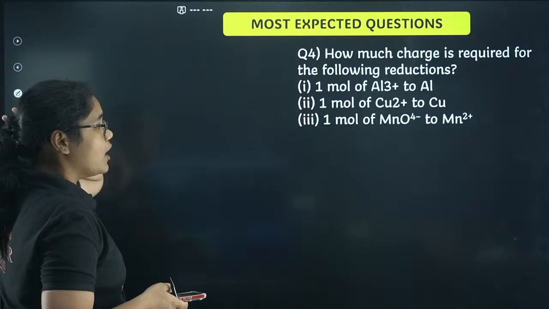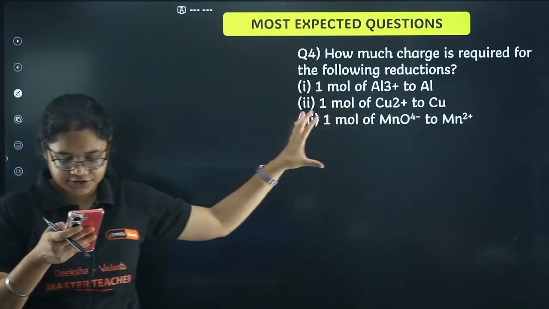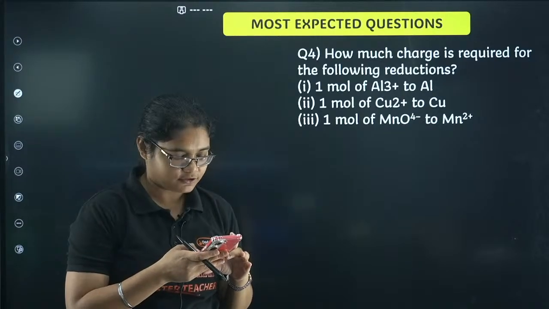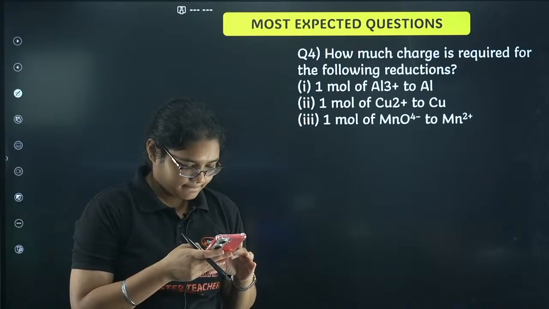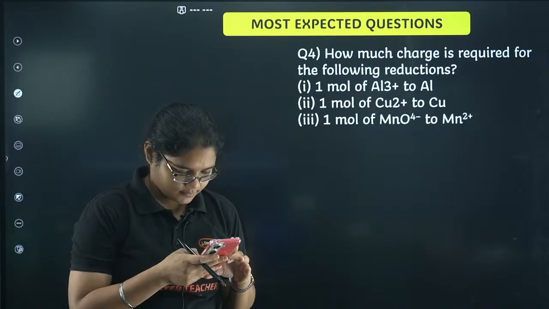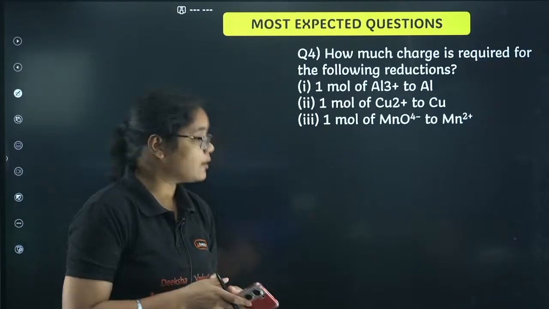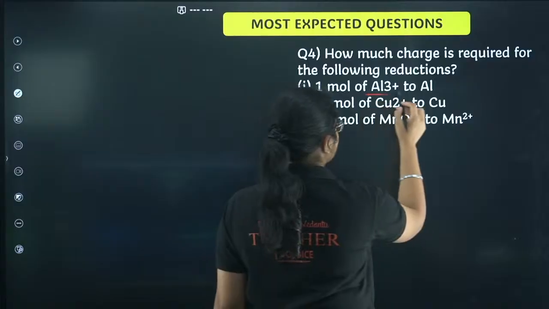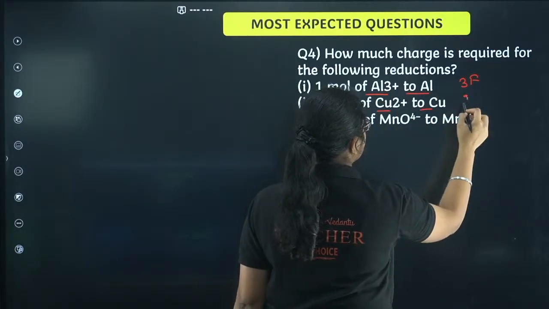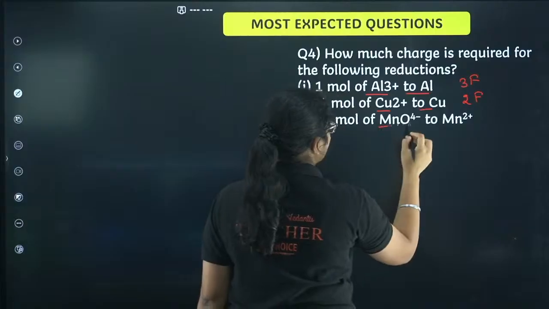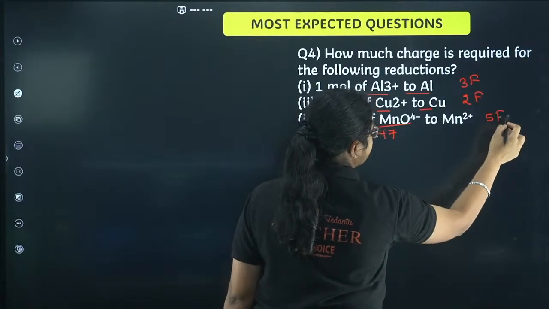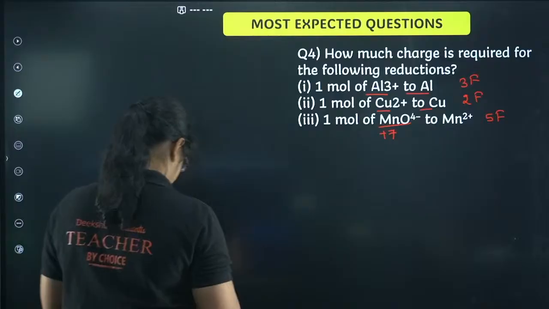Next question, I want all of you to answer this question. How much charge is required for the following conversion? Okay, so how much charge is required here? Aluminium 3 plus: 3 Faraday. Copper 2 plus: 2 Faraday. MnO4 minus, this is plus 7 and this is plus 2, so that is 5 Faraday. Okay, 5 Faraday here.